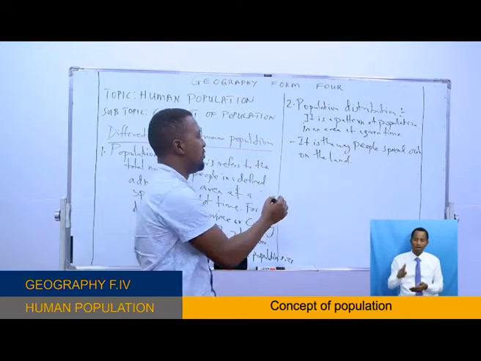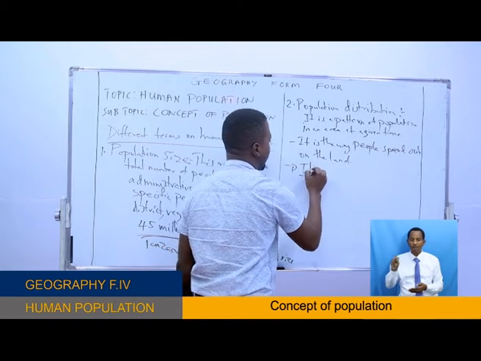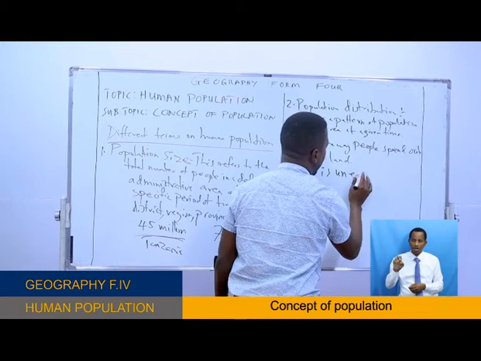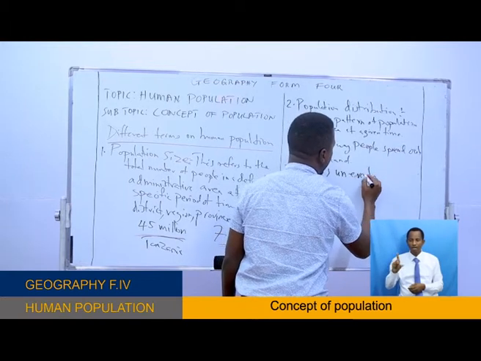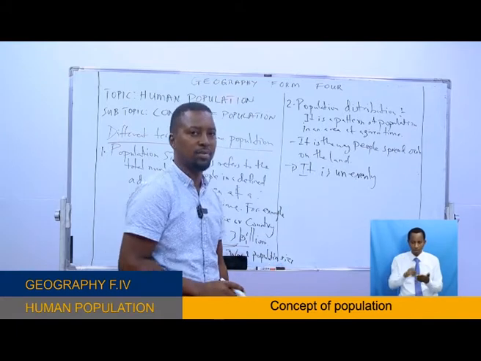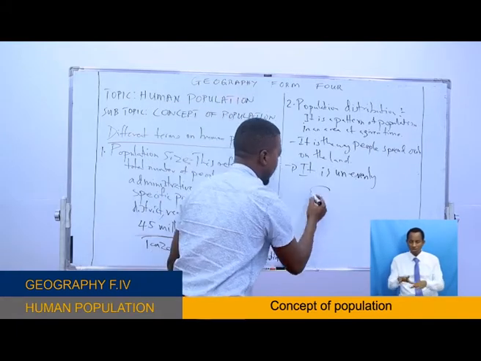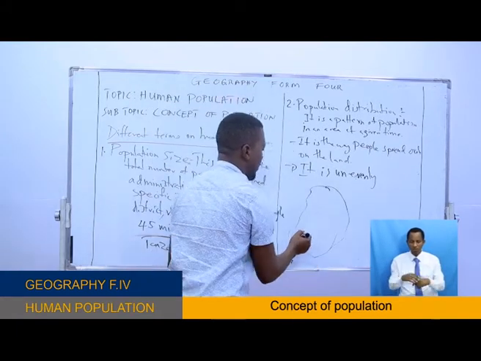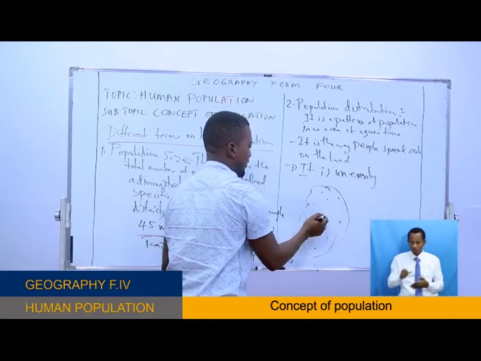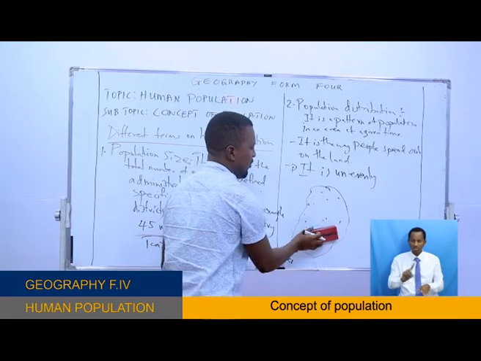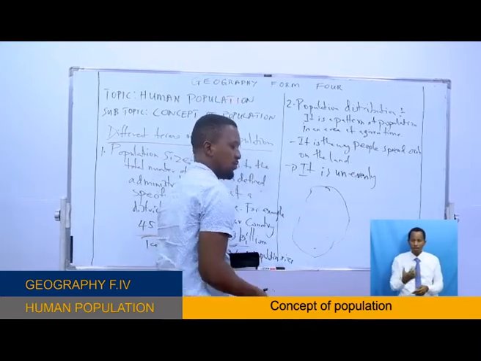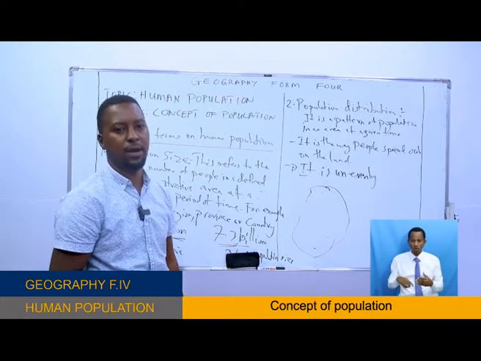This means it is not evenly distributed. For example, if you have an area like this, the number of people cannot be distributed equally at every place. There are some places which will have a higher number of people compared to others, due to different reasons.